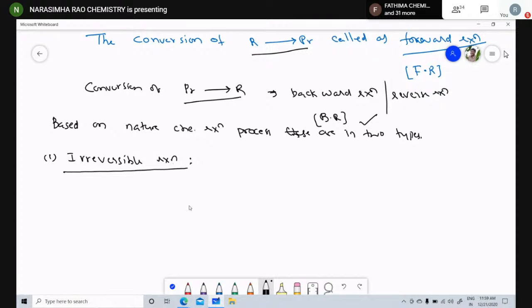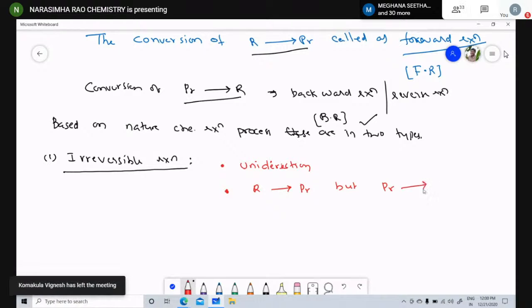Now, irreversible reaction, children. What is an irreversible reaction? The reaction which takes place in a unidirection. A reactant gives only product, but product does not give reactant.